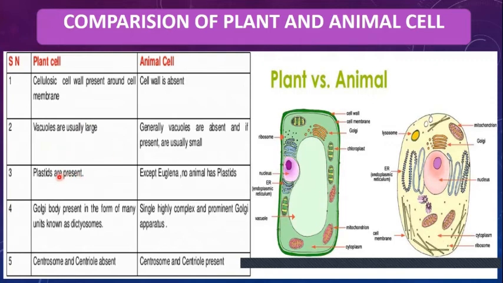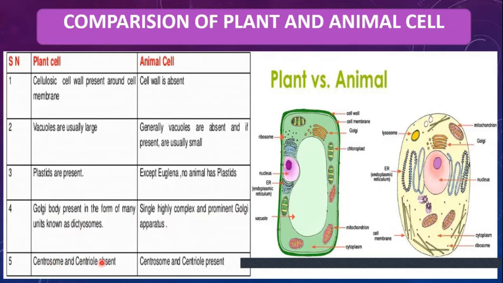Plastids are present in the plant cell while they are absent in the animal cells except Euglena. Euglena is an animal cell, but it has plastids. The next difference is the Golgi bodies. The Golgi bodies are present in the plant cell in the form of dictyosomes, while in the animal cell a highly complex and prominent Golgi apparatus is present.